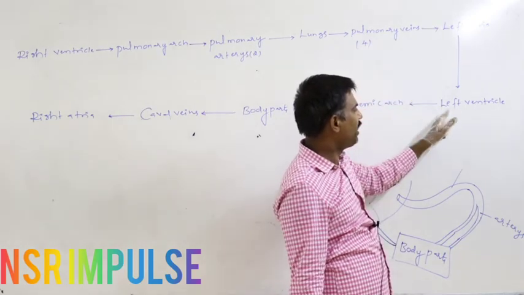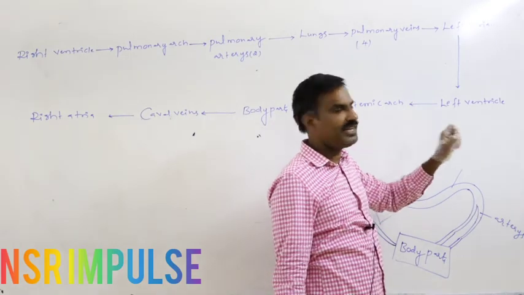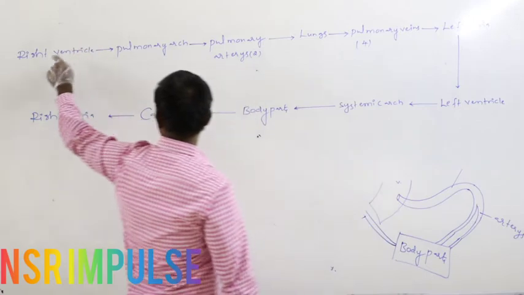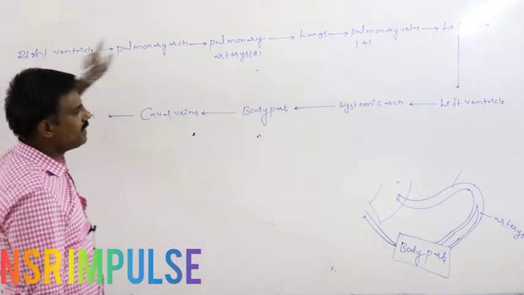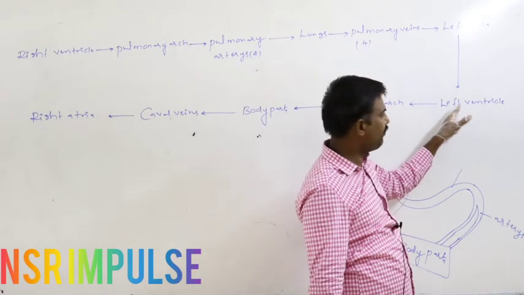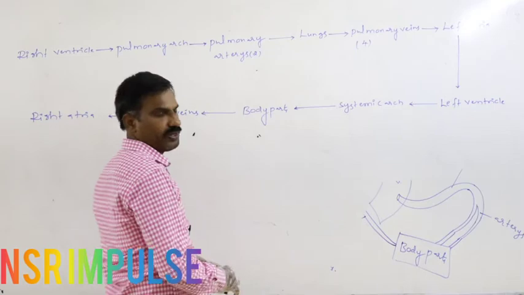Again from the left atria, blood is pumped into the left ventricle, meaning systemic circulation begins with the left ventricle. Pulmonary circulation begins with the right ventricle and ends with the left atria. Systemic circulation begins with the left ventricle and ends with the right atria.